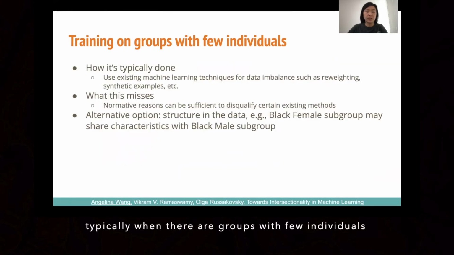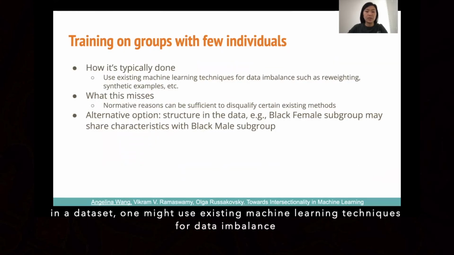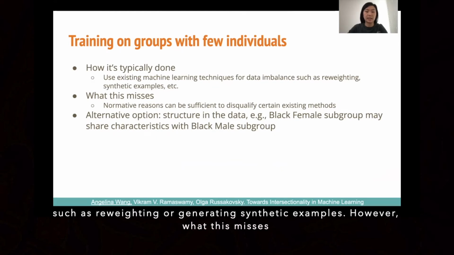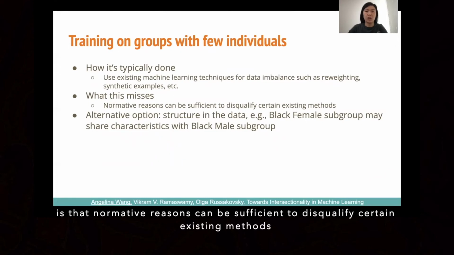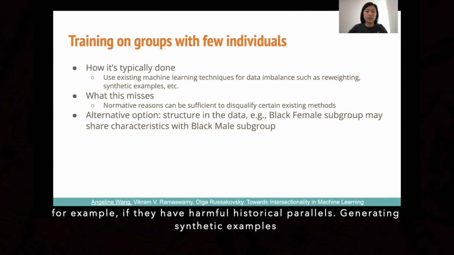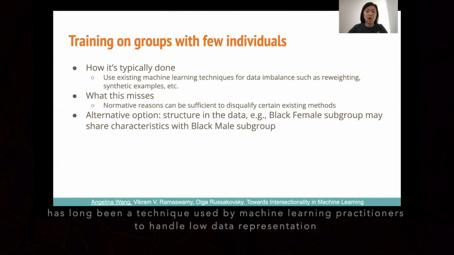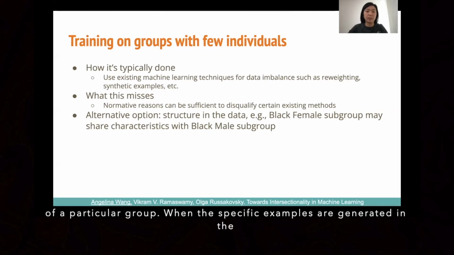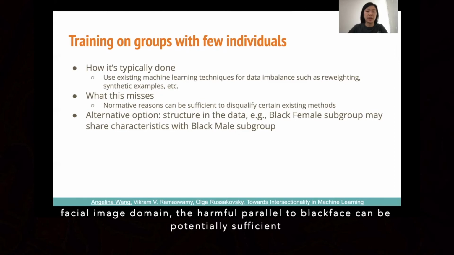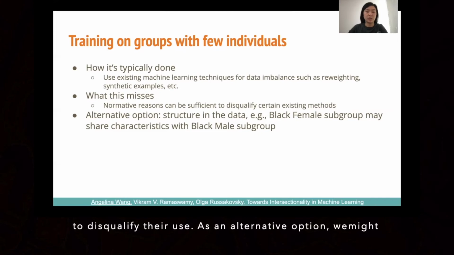Typically, when there are groups with few individuals in a data set, one might use existing machine learning techniques for data imbalance, such as reweighting or generating synthetic examples. However, what this misses is that normative reasons can be sufficient to disqualify certain existing methods. For example, if they have harmful historical parallels. Generating synthetic examples has long been a technique used by machine learning practitioners to handle low data representation of a particular group. When the specific examples are generated in the facial image domain, the harmful parallel to blackface can be potentially sufficient to disqualify their use.